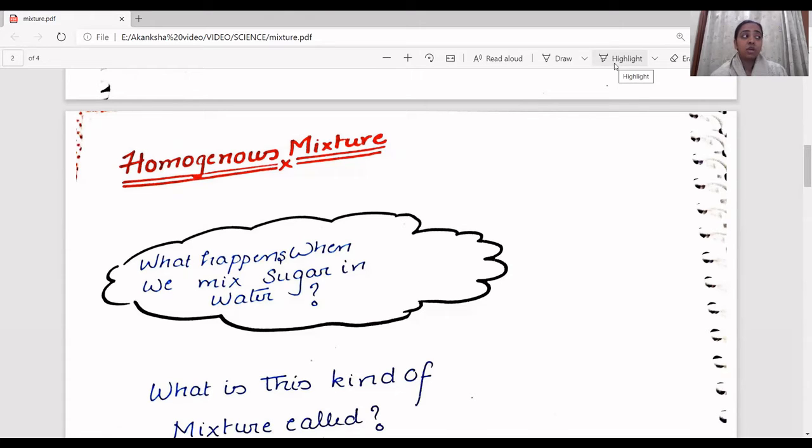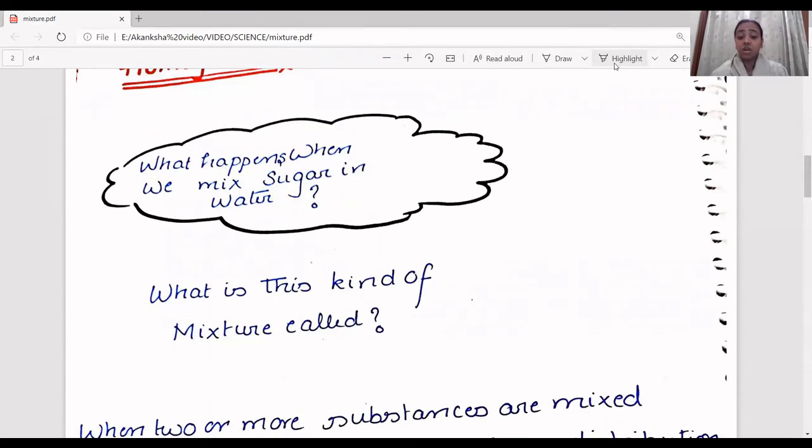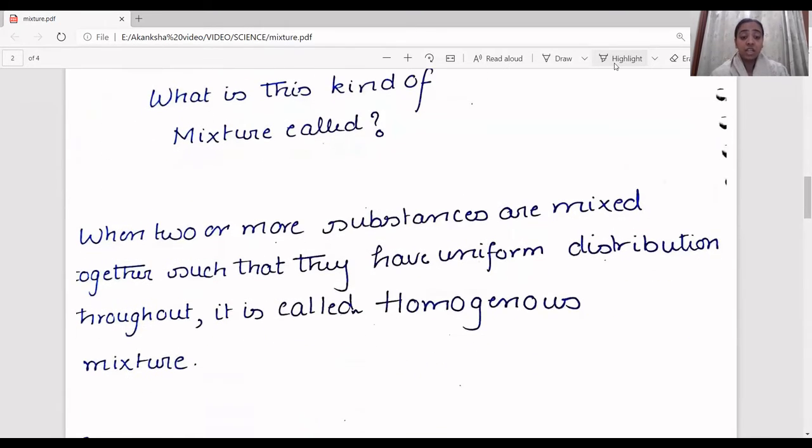Initially the sugar is not dissolved in water, but when you keep stirring it, it keeps dissolving into water, and finally it will be mixed with the water, right? So what is that kind of mixture called? When two substances are mixed together such that they have uniform distribution, like the sugar had in water throughout, it is called a homogeneous mixture. So that is the difference.